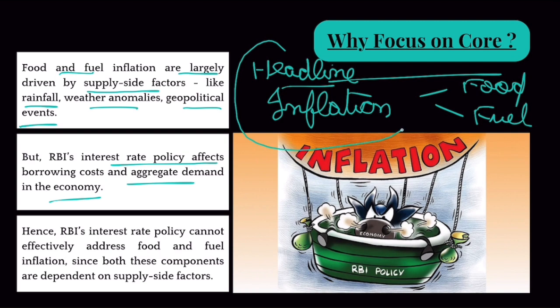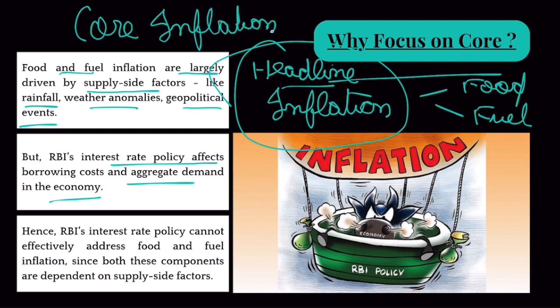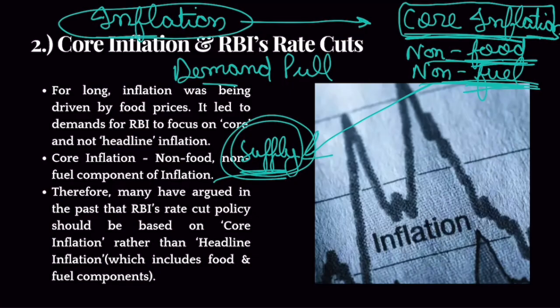Therefore, instead of targeting headline inflation, we should target core inflation, because interest rates have impact on core inflation only. We should ignore food and fuel inflation. In recent times, RBI has increased its interest rates or kept its interest rates high because inflation was high. But experts found out that this inflation was high because of food and fuel, not because of core. So it was wrong for RBI to keep its interest rates high because core inflation was down. Food and fuel inflation was high, which made the entire inflation look high.